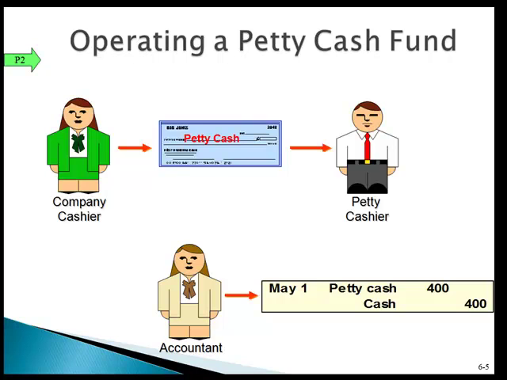So throughout the period, the month, the week, whatever the time frame, we would assign the petty cashier to be responsible for this cash, to be responsible for getting receipts and vouchers signed. At the end of the period, the petty cashier would reconcile and send a request back to the cashier that says, I need X dollars to replenish my balance. The accountant would be responsible for the journal entries, and we're going to focus on the accountant's role in this.